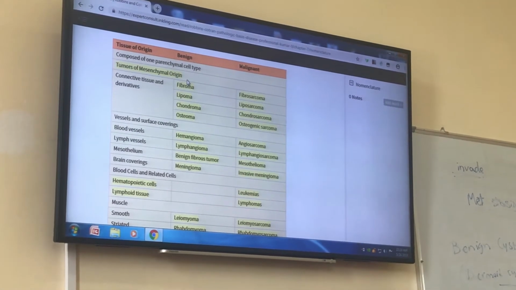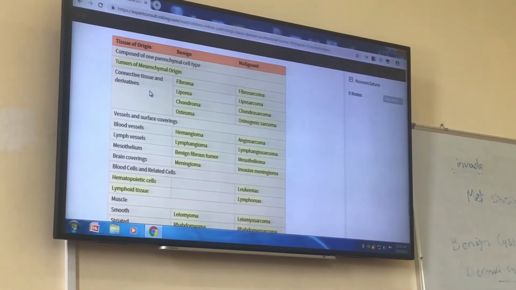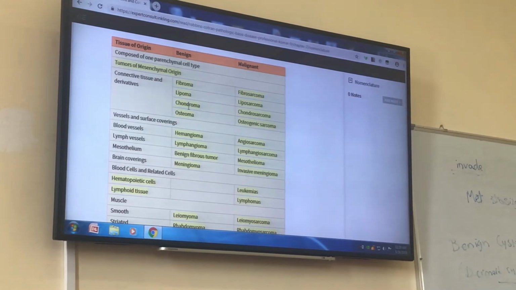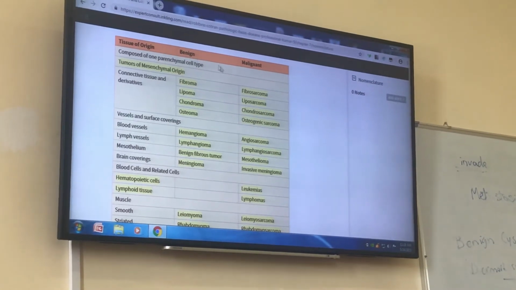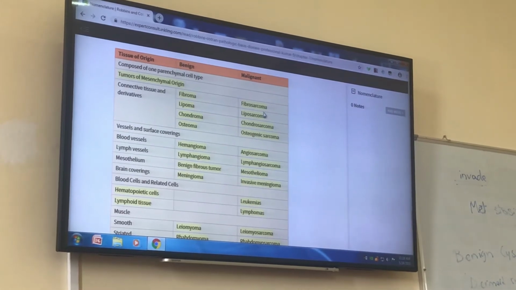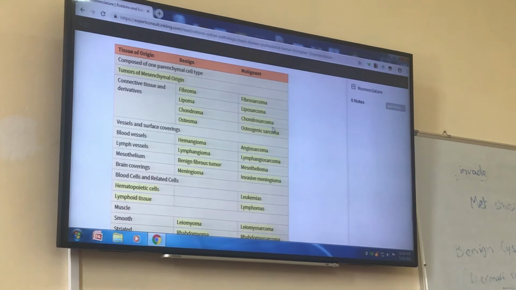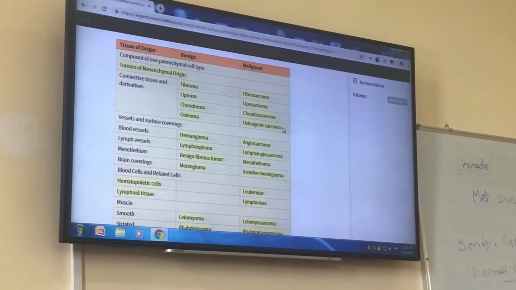So of mesenchymal origin, the cells of connective tissue can develop tumors such as fibroma, lipoma, chondroma, and osteoma. These are benign tumors. They end with oma. And their malignant tumors will be fibrosarcoma, liposarcoma, chondrosarcoma, and osteogenic sarcoma.